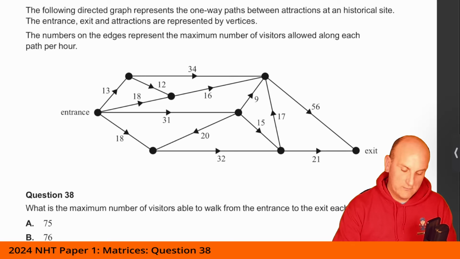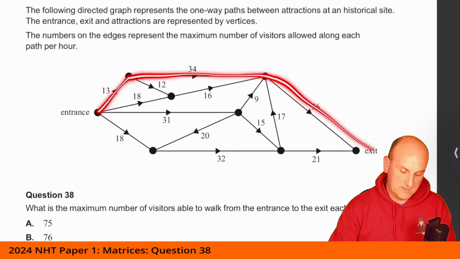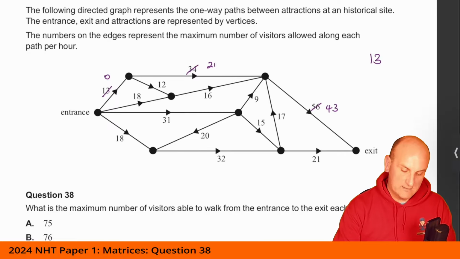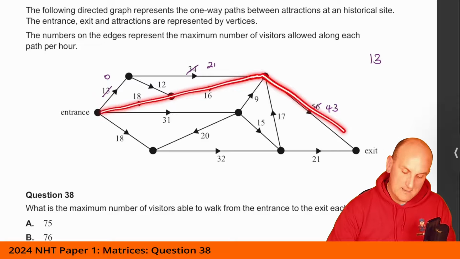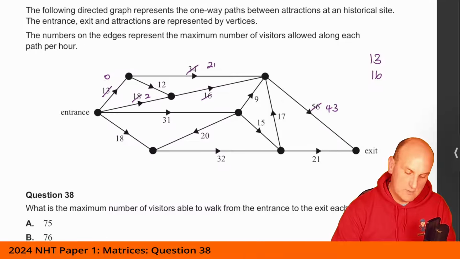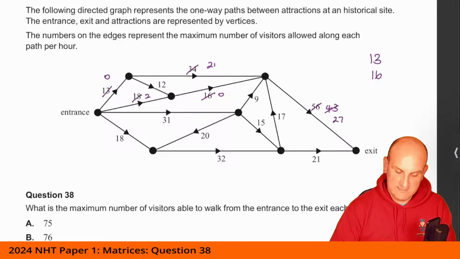Rightio, so the first thing I'm going to do is work through this path here. It seems as logical as any, and I can get 13 people through there. So that's 0, 21, knock 13 off there, it gives me 43. Next I'm going to pass through this way. Again, it seems logical. The maximum I can get through there is 16, so I'm going to write down 16. That becomes 0, and 16 off of there gives me 27.